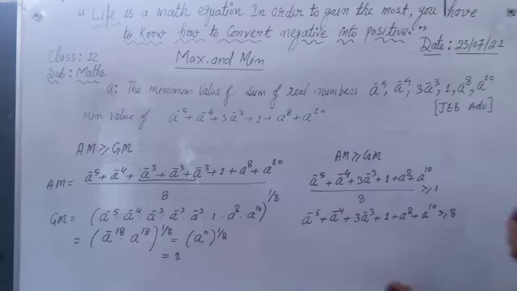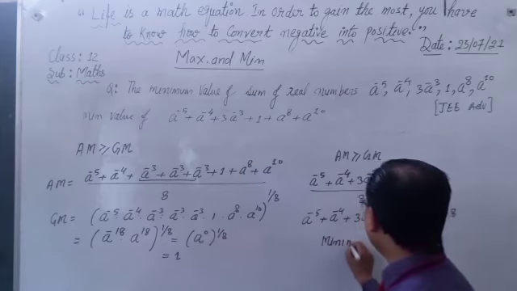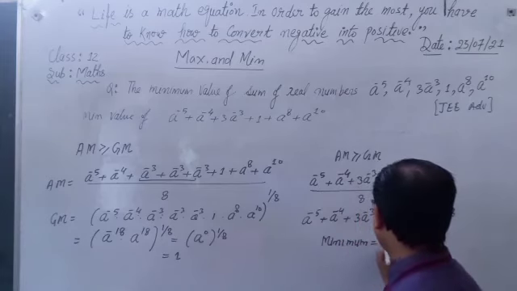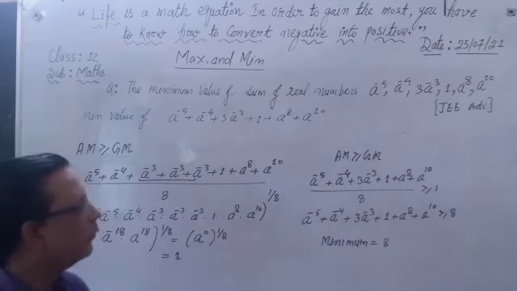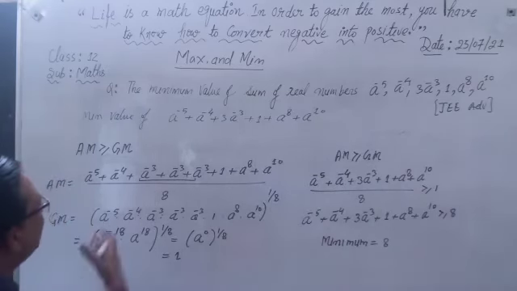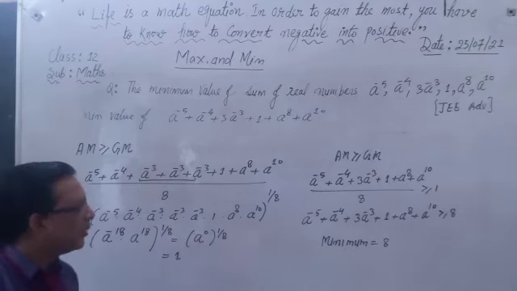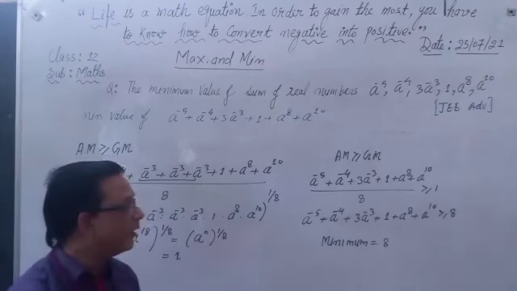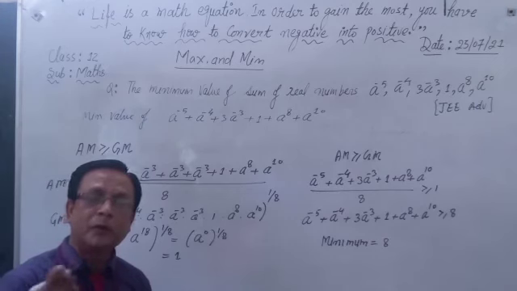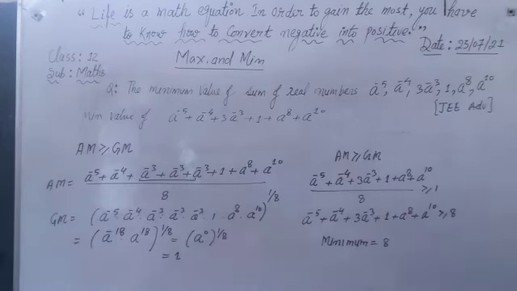So what is the minimum value? So minimum value is 8. So this question of maximum minima is based on the relation between AM and GM. With the help of AM and GM, we can also find the maximum and minimum value, and this is a very good concept to solve those questions which are given in sum and product of those